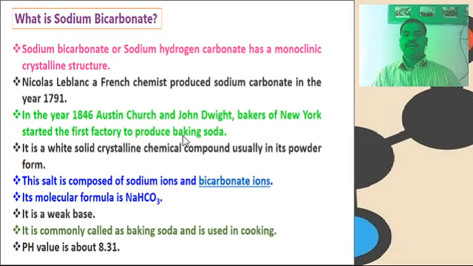In the year 1846, Austin Church and John Dwight of New York started the first factory to produce baking soda. It is a white solid crystalline chemical compound, usually in its powder form.